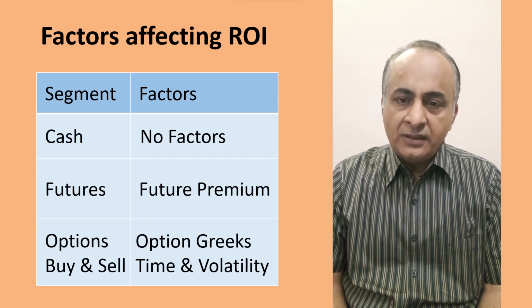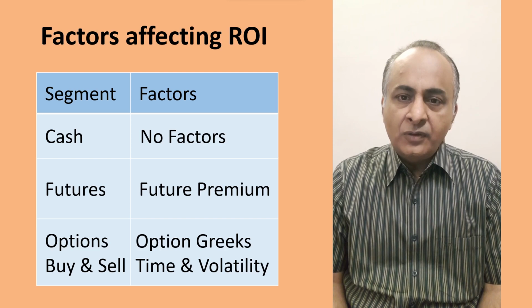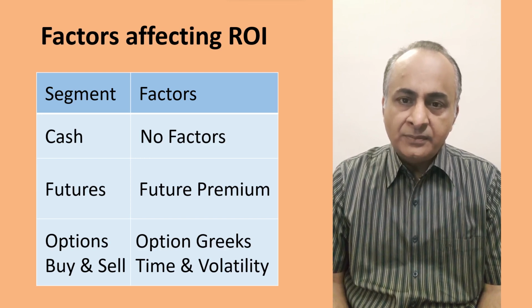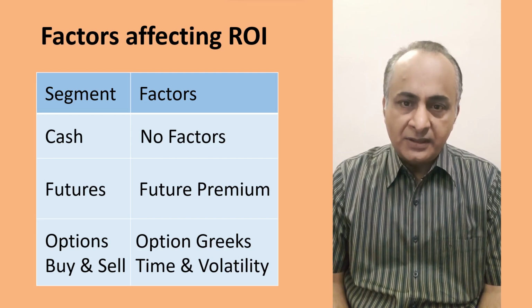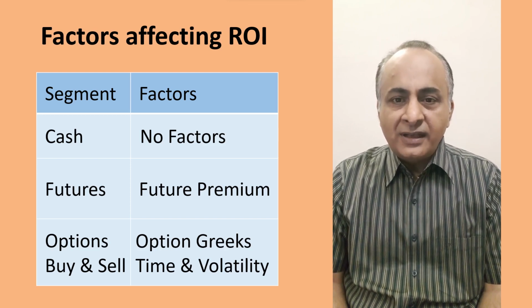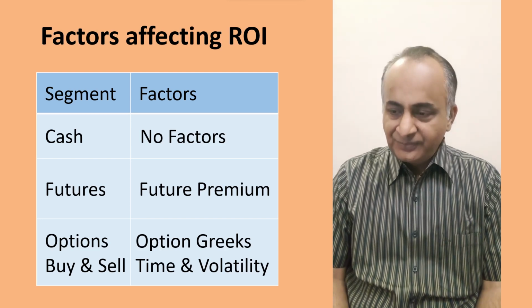Supposedly you took a position when futures were operating at a 100-point premium, and when you squared off your position, the premium had shrunk to, let's say, around 50 or 70 points. So whatever is that shrinkage in futures premium, that will eat into your profit. So against a move of 200 points, you will end up making a little less. There can be exceptional scenarios when futures premiums go up, and you may actually end up making even more than 200 points.